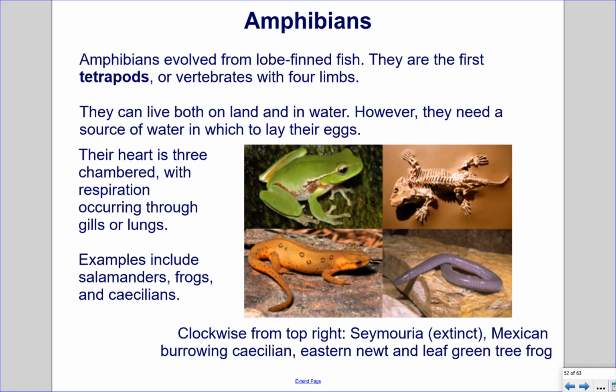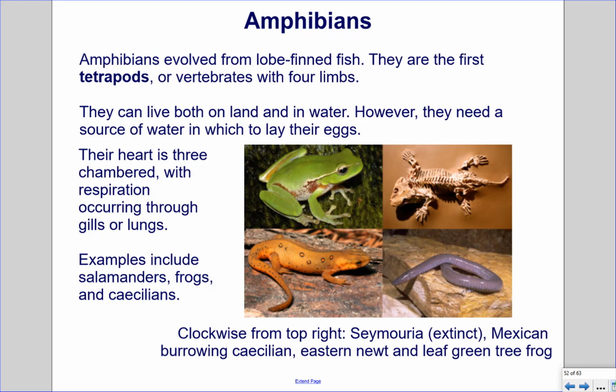Amphibians. Amphibians evolved from lobe-finned fish. They are the first tetrapods, or vertebrates with 4 limbs. They can live both on land and in water. However, they need a source of water in which to lay their eggs. Their heart is 3-chambered, with respiration occurring through gills or lungs. Examples include salamanders, frogs, and caecilians.